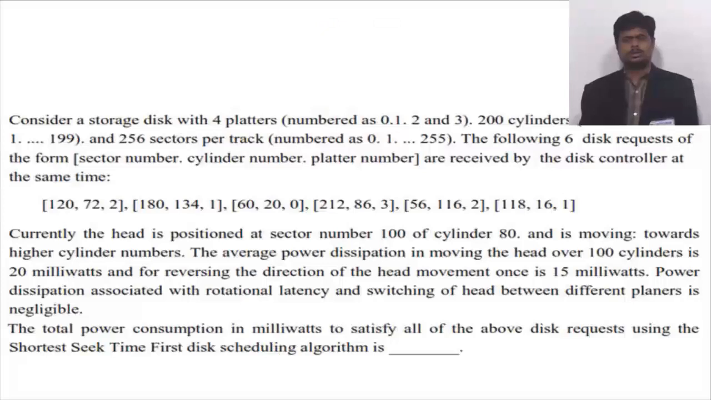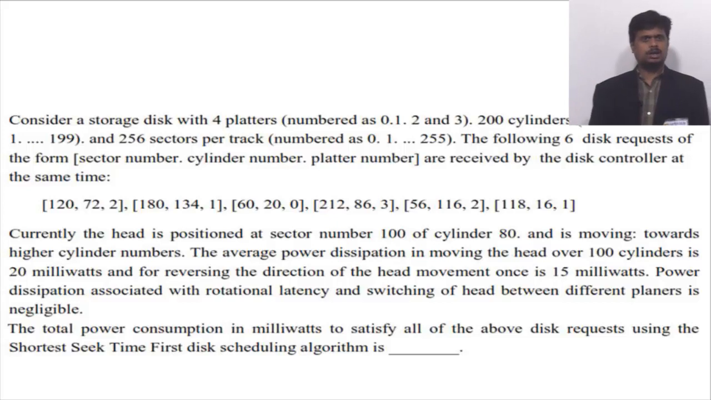Okay, thank you. This question is from the GATE 2018 paper. Okay, and this question belongs to operating systems. So coming to the question statement, consider a storage disk with 4 platters numbered as 0, 1, 2 and 3, 200 cylinders numbered as 0, 1 and so on to 199, and 256 sectors per track numbered as 0, 1, 2 and so on to 255. The following 6 disk requests, of the form sector number first, then cylinder number and then platter number, are received by the disk controller at the same time.